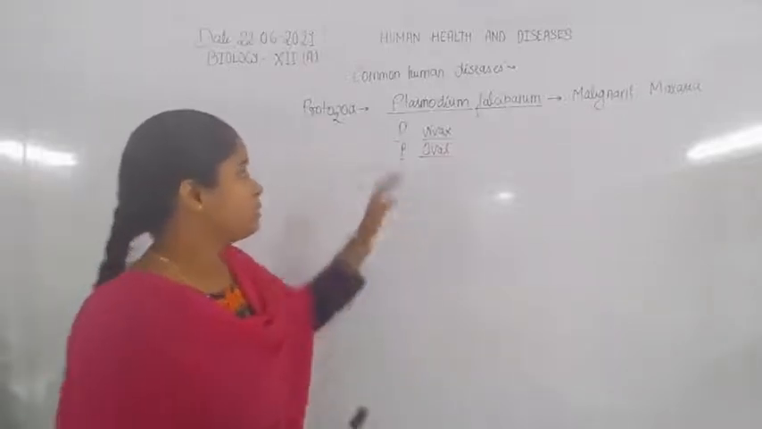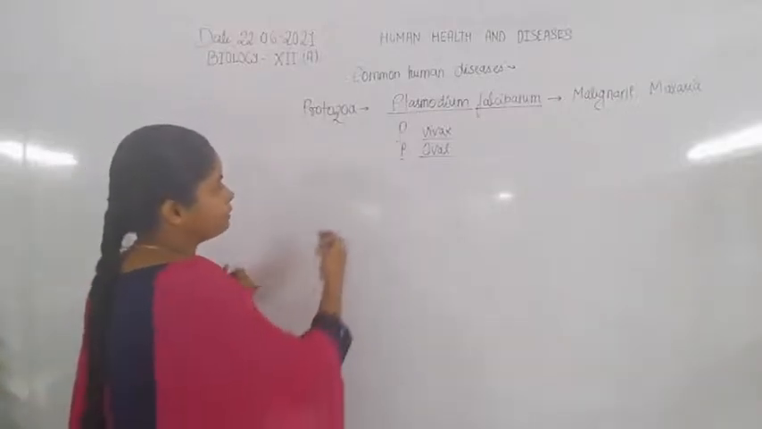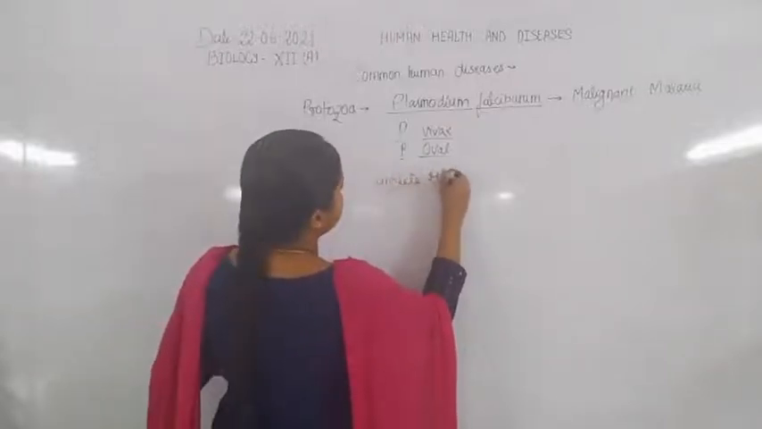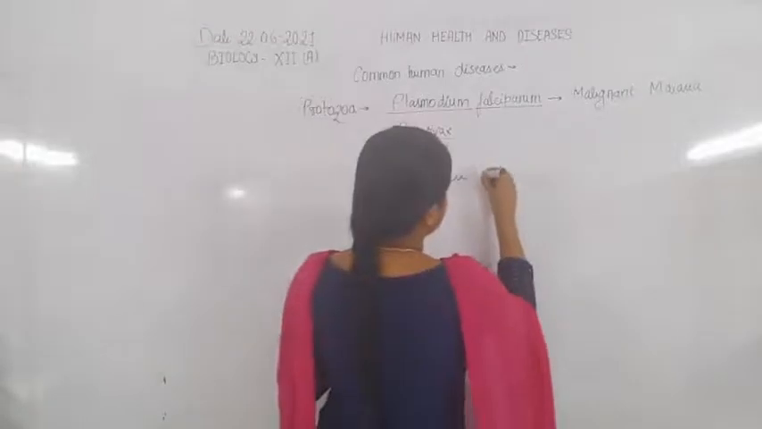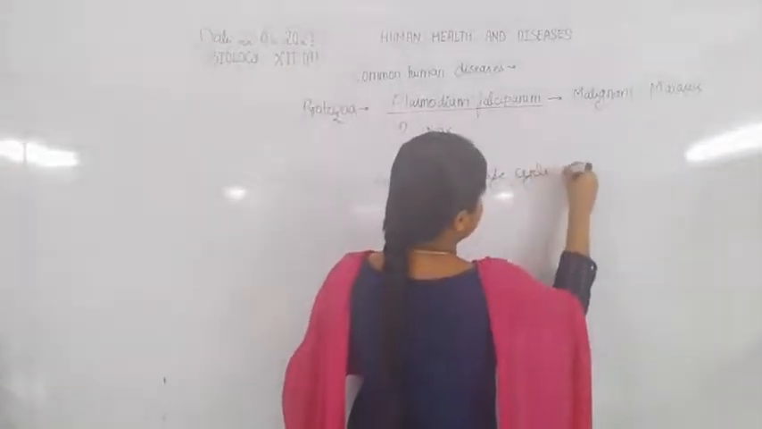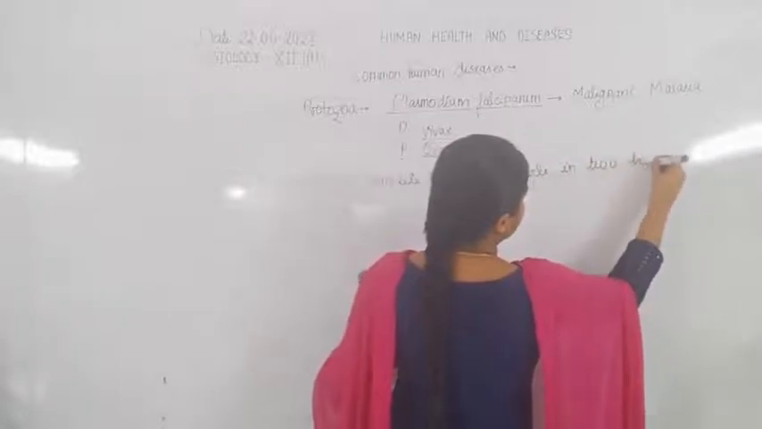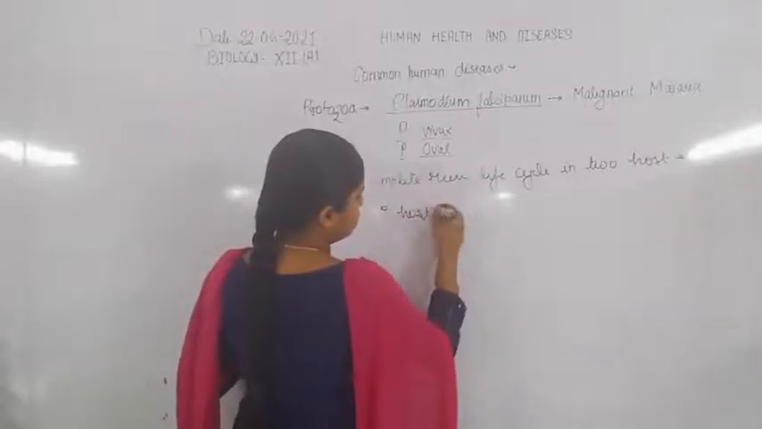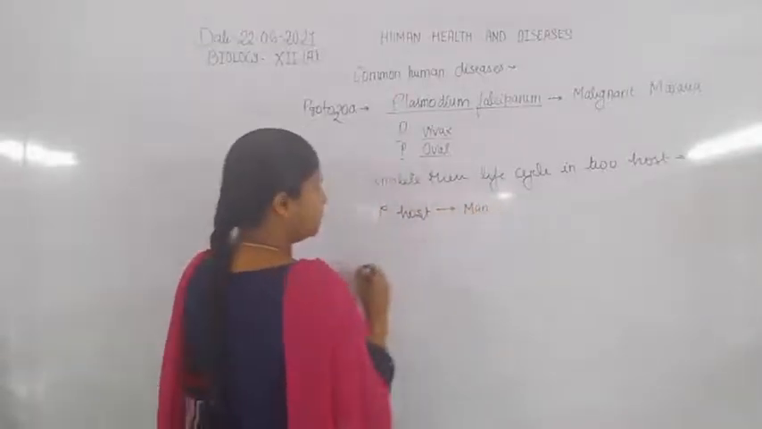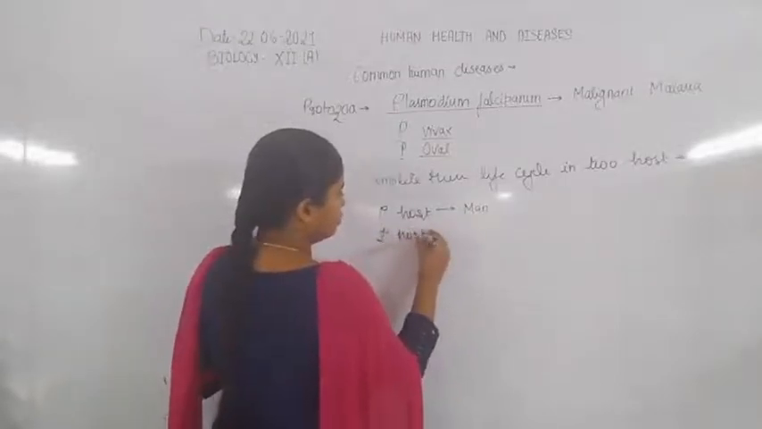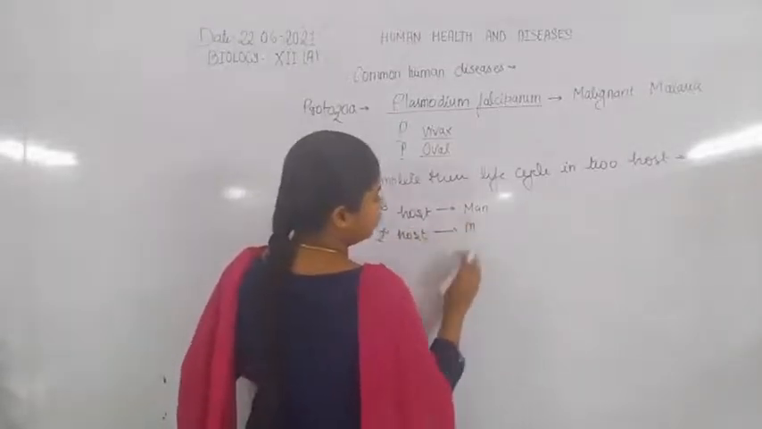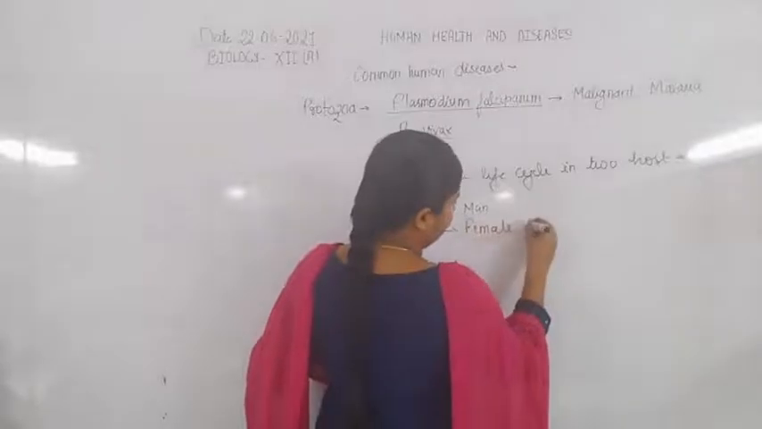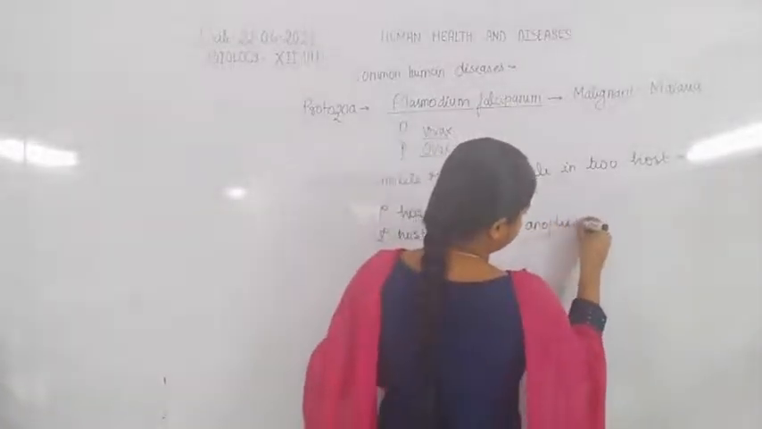Now Plasmodium completes its life cycle in two hosts. The primary host is man, and the secondary host is the female Anopheles mosquito.